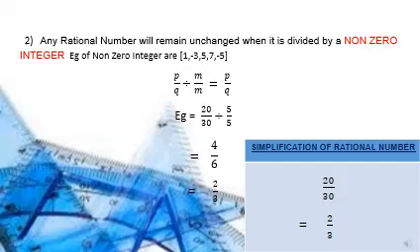Our second property is: any rational number will remain unchanged when it is divided by a non-zero integer. Here this statement says that if we divide a rational number by a non-zero integer, we will get the same rational number as our answer. There is a little bit of difference between the first property and the second property. There is only a little bit of difference of sign,